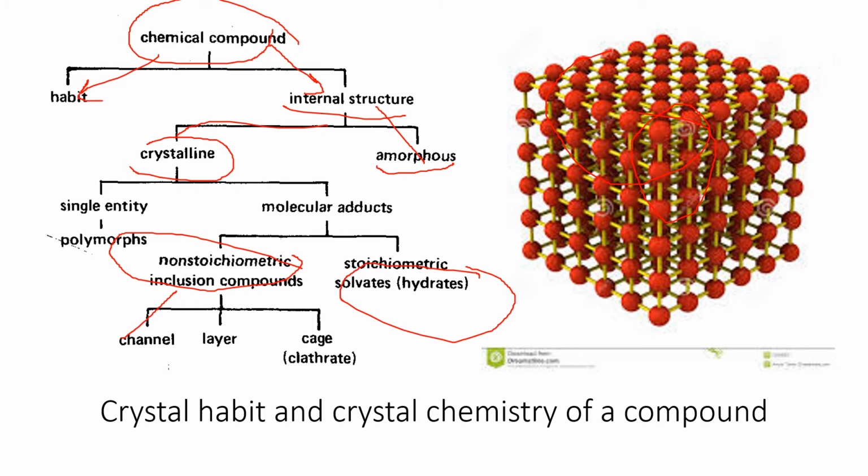So as of now, you must be clear about what chemical compound which is being segregated into crystal habit, outer structure, internal structure. Now internal structure, if it is in a structured form, if it follows a particular pattern, if the molecules are aligned in a beautiful way in a crystal lattice, it refers to the crystalline forms. If the molecules are scattered, they don't follow any structure pattern, it simply means it is having the amorphous forms.